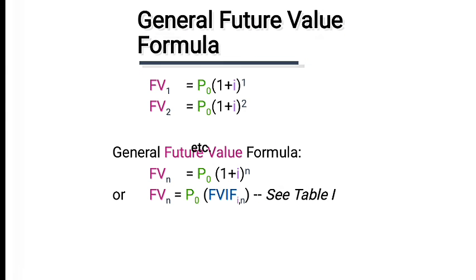This is the detailed formula, the general future value formula: future value of first year, future value of second year, and this is the time period which we have mentioned here. We will see the table.